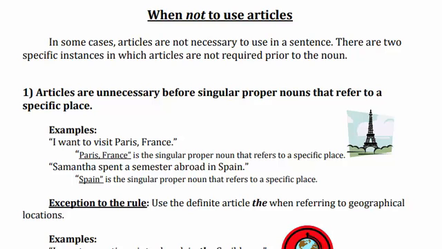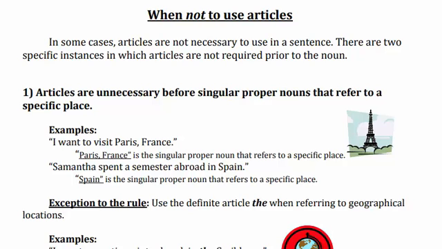Number one, articles are unnecessary before singular proper nouns that refer to a specific place. So keep in mind, these are the keywords: singular, then proper nouns that refer to a specific place. Okay. For example, I want to visit Paris, France.